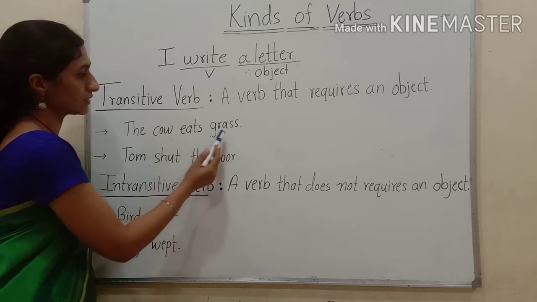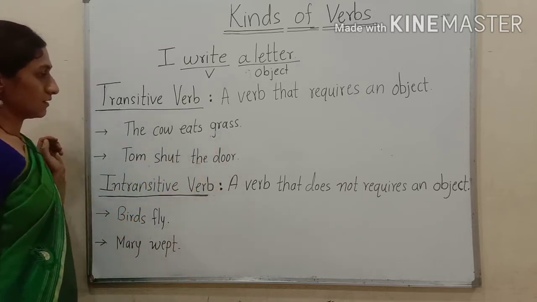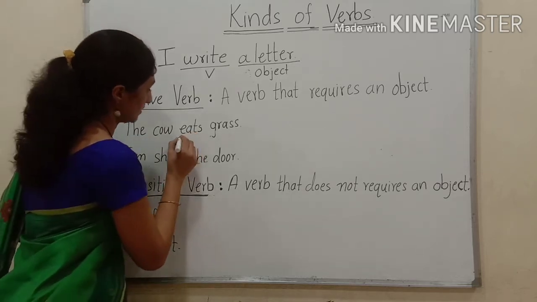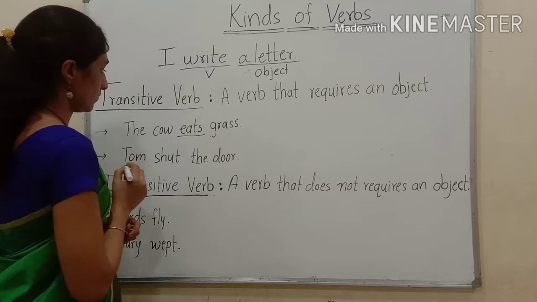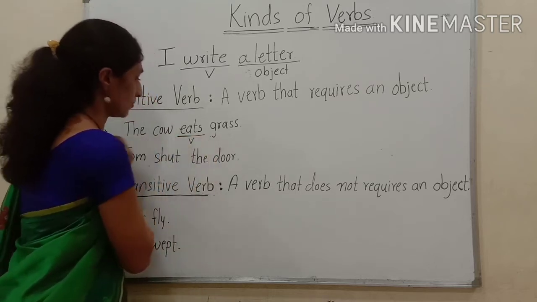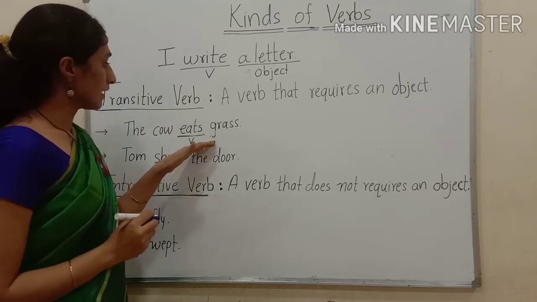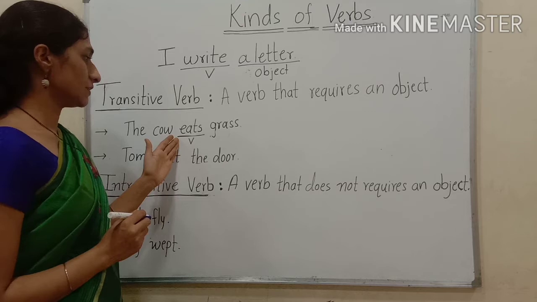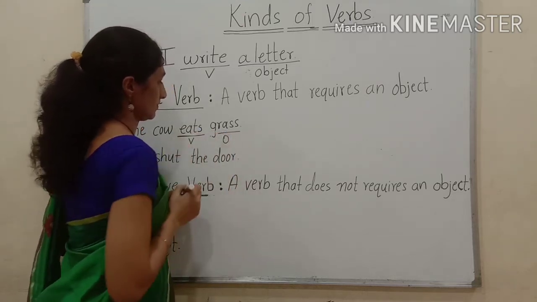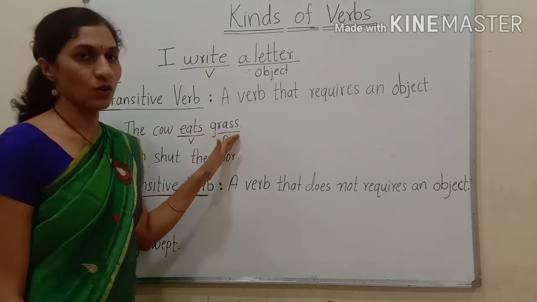The cow eats grass. Here what is the action of the cow? Eats. This is the action word, so it is a verb. And grass is added to eats. So what is grass? Grass is an object because eats requires an object.